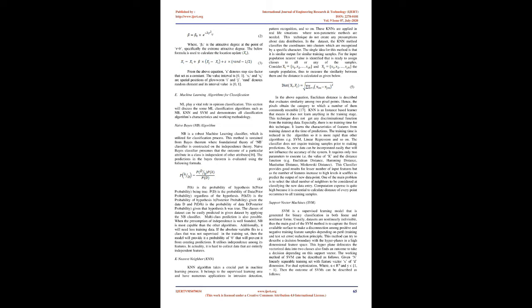KNN is an instance-based learner, which means it does not learn anything in the training stage. This technique does not derive any discriminative function from the training data. Especially, there is no training time for this technique. It learns the characteristics of features from the training dataset at the time of predictions. The training time is reduced in the algorithm, so it is more rapid than other algorithms, e.g. SVM, linear regression, and so on.